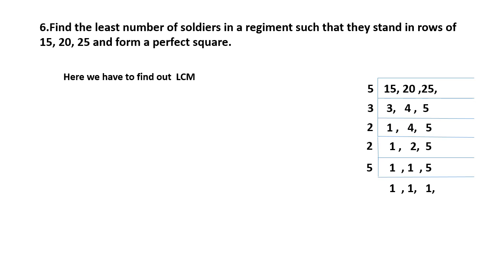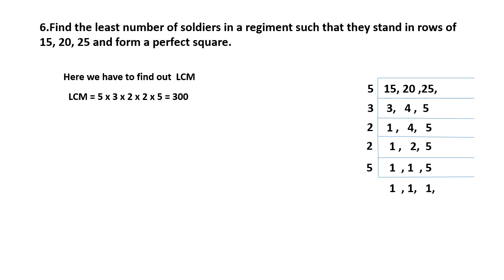5 divided by 5 is 1. So now you will get the LCM: 5 × 3 × 2 × 2 × 5, which is equal to 300. Now we have the LCM, that is 300.